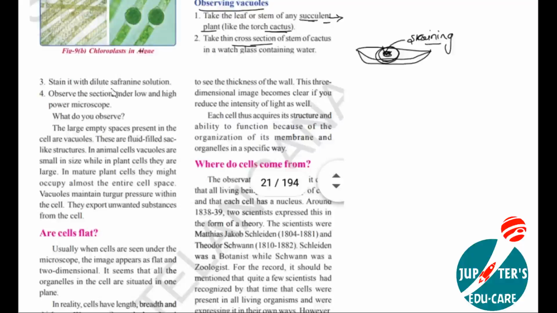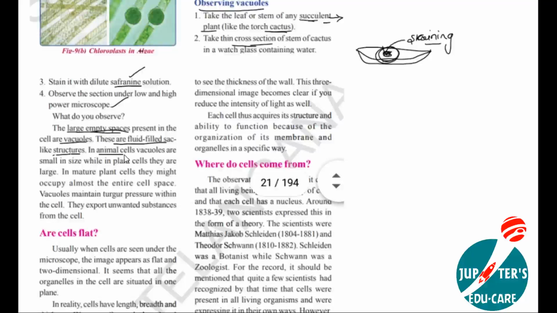So we need to stain this part with the safranin solution. After that, we need to observe these under the microscope. What can we observe after completing this activity? See the large empty spaces present in the cell called vacuoles. Just now I have shown. These are fluid-filled sac-like structures. It is a sac-like structure, means a bag-like structure which is completely filled with different types of fluids.